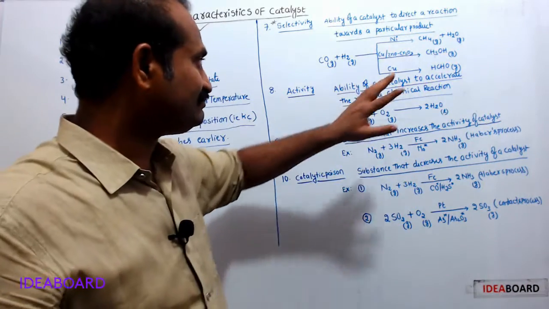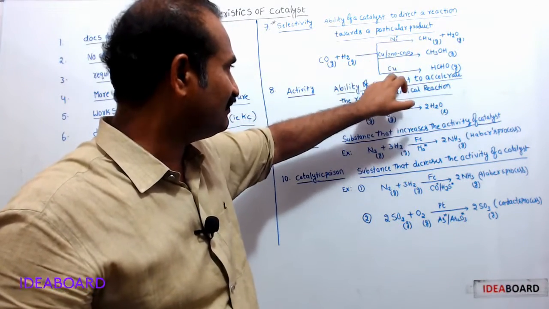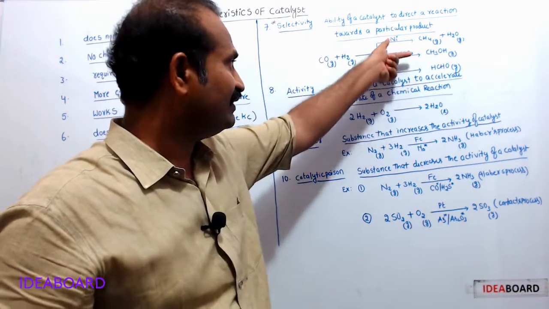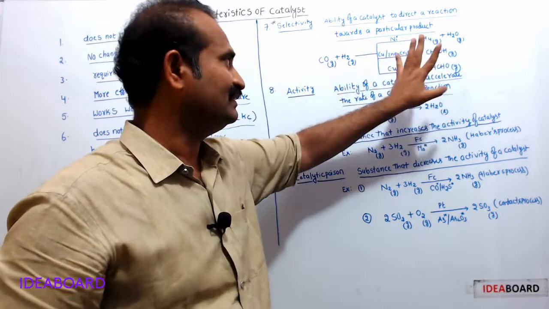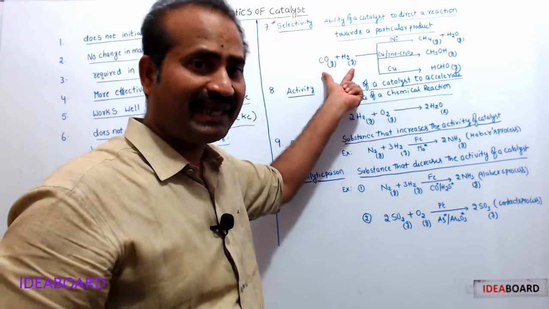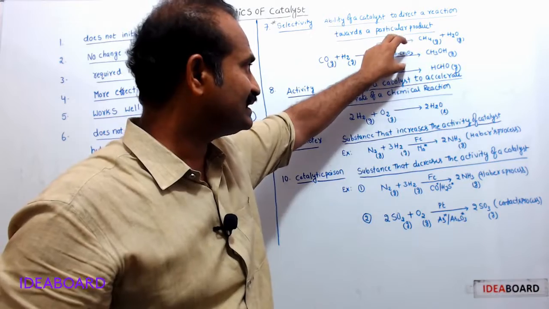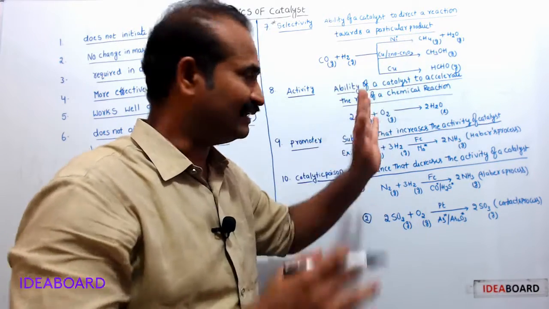Here, the catalysts are different, but the reactants are the same. Therefore, if catalysts are different, then the products are also different. A different catalyst gives different products from the same reactants.